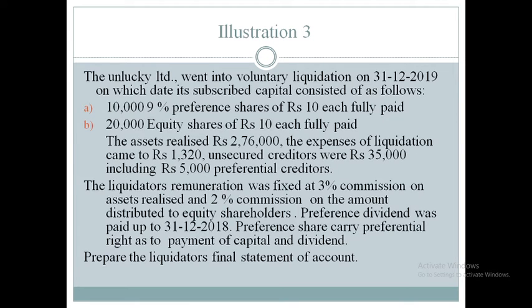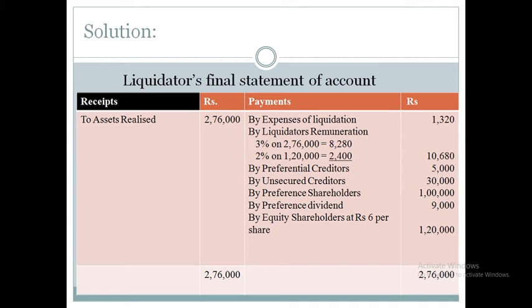The 9% indicates the rate of dividend we need to pay. On 1 lakh we need to pay 9% as the preference dividend, so 9,000 preference dividend we need to give.